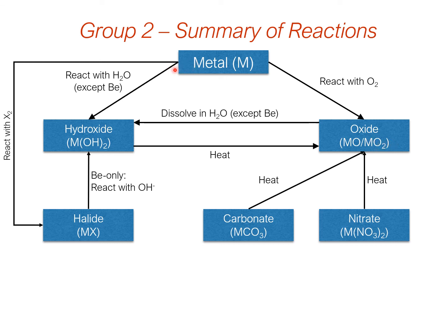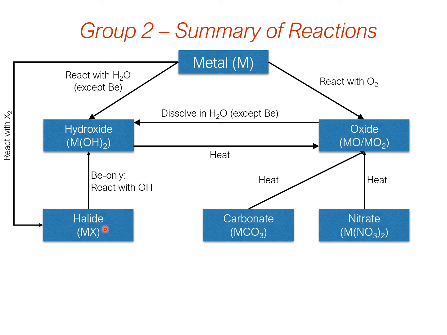Reacting with water, we've seen that beryllium is an exception, but the rest of them will form the hydroxide upon reaction with water. Again, the oxides will dissolve in water, again with the exception of beryllium, to make the hydroxide. And these hydroxides, if you heat them, this time they'll all decompose thermally to give the oxide. Now we've seen that these routes we can't use with beryllium to get the hydroxide. So if you want beryllium hydroxide, you've got to react the beryllium halide with OH minus anions, so with a base, to form the hydroxide that way.